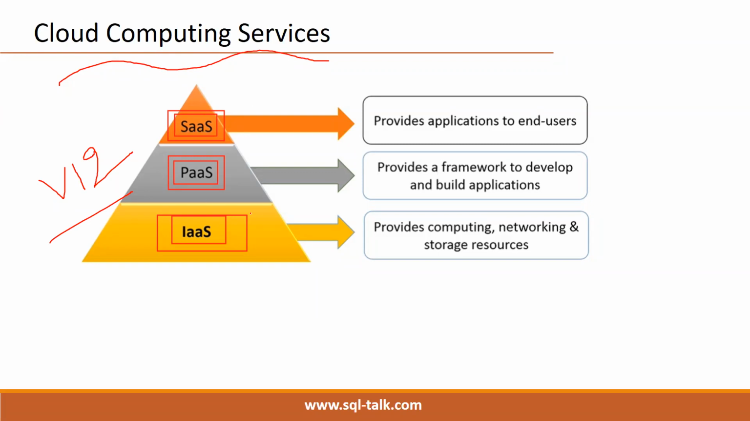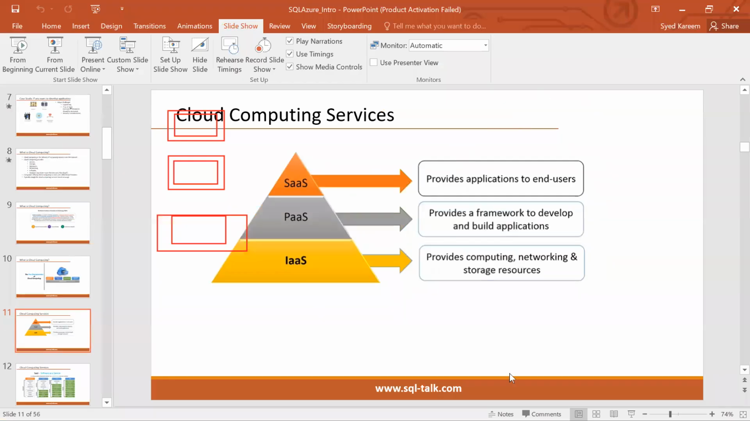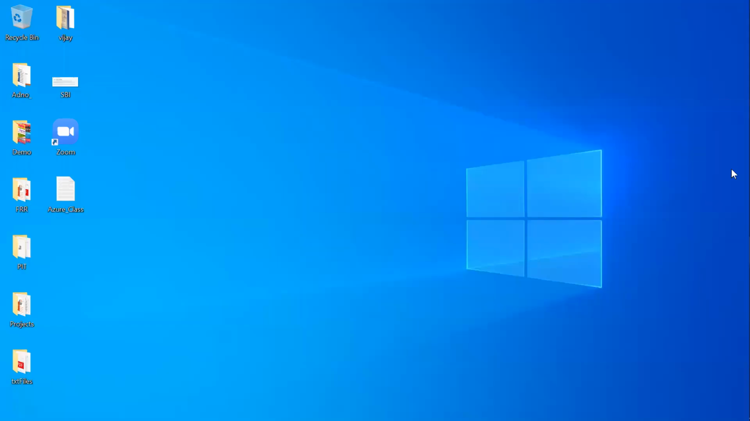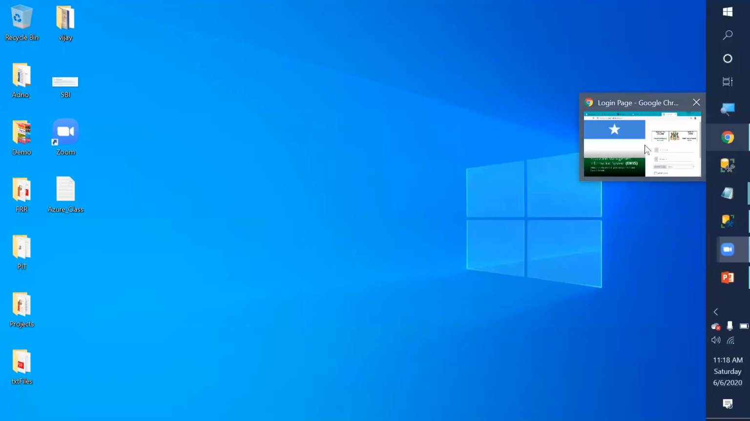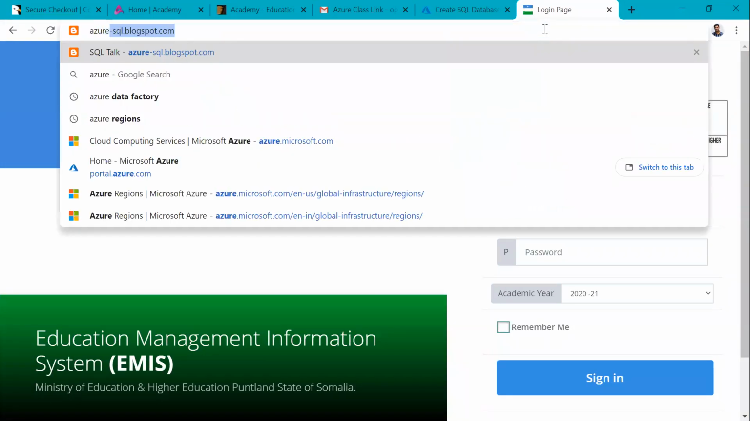We'll talk about that. To start with, we'll see practically how we are working with Microsoft Azure. First step here, we have to create a free subscription.